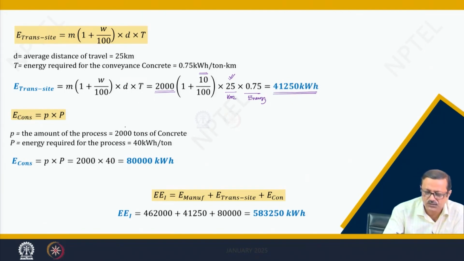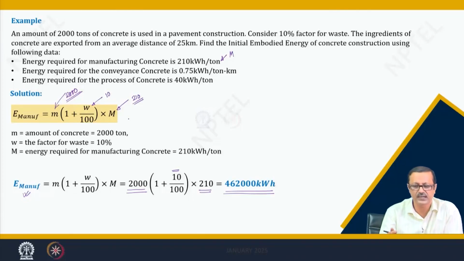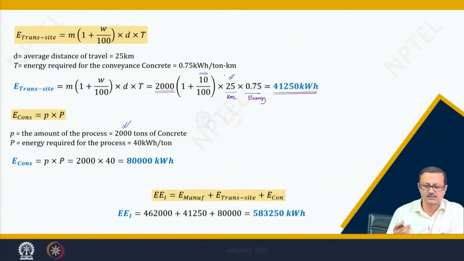So, I have 2000 tons of concrete that I have to process, mix, lift, or whatever. That particular process has been mentioned in the problem sheet: 40 kilowatt hour per ton is the process energy of concrete, that much energy is required for the processing. So, directly I can multiply this, 2000 by 40. The 80,000 kilowatt hour is my total energy required for this processing or construction processing.